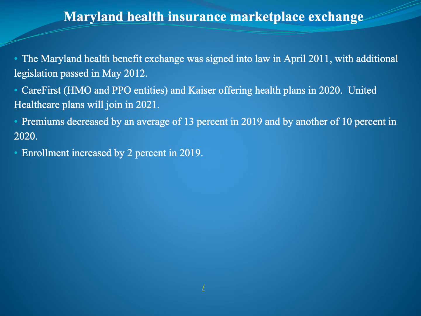The Maryland Health Insurance Marketplace Exchange was signed into law in April 2011, with additional legislation passed in May of 2012. CareFirst, both HMO and PPO entities, and Kaiser offer health plans in 2020. United Healthcare plans will join in the year 2021. Premiums decreased by an average of 13% in 2019 and an additional 10% in 2020. The enrollment increased by 2% in 2019.